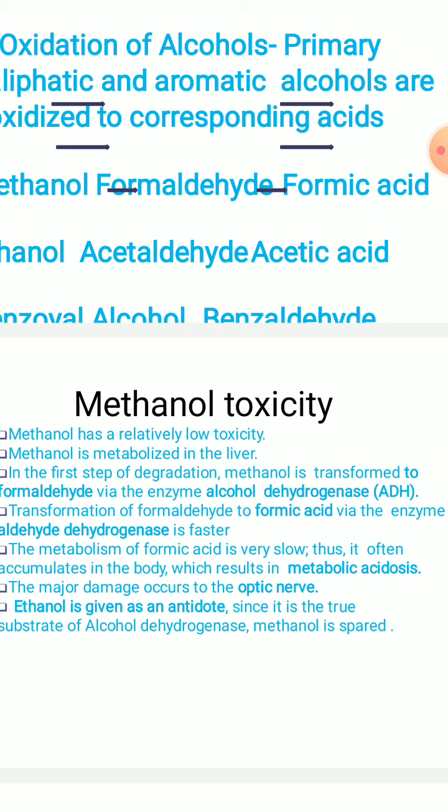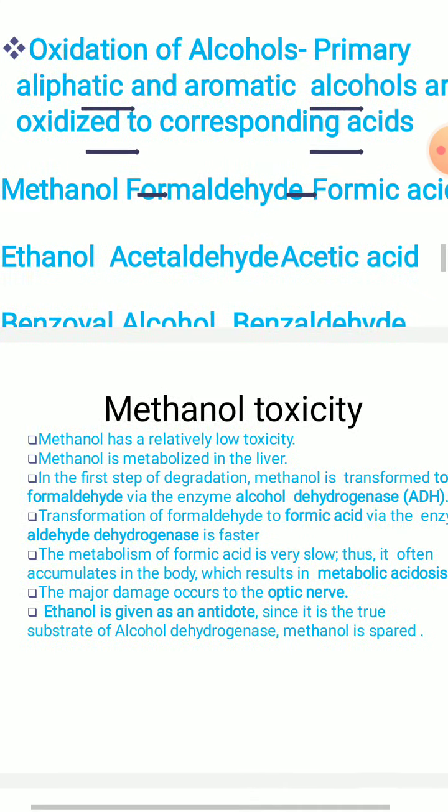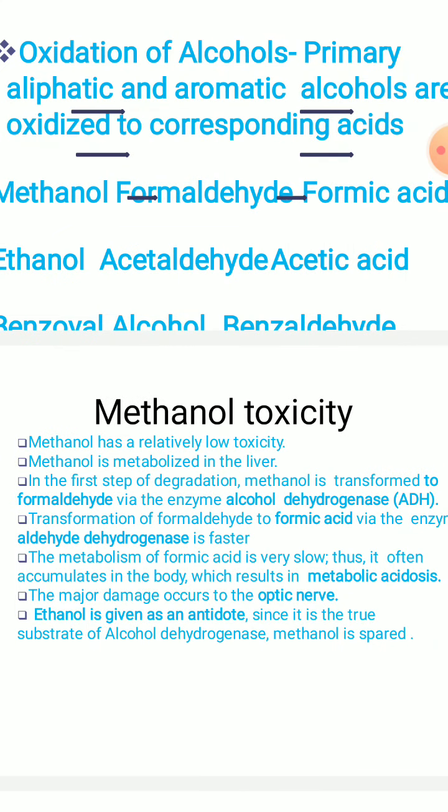The conversion of formaldehyde to formic acid by aldehyde dehydrogenase is a very fast process, whereas the metabolism of formic acid is a very slow process.